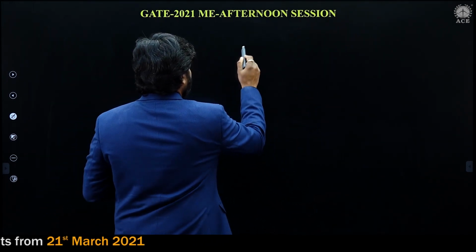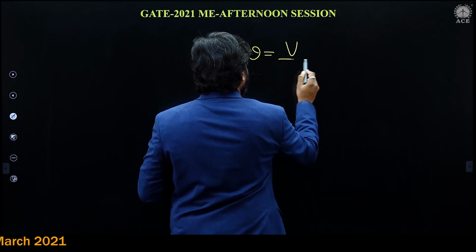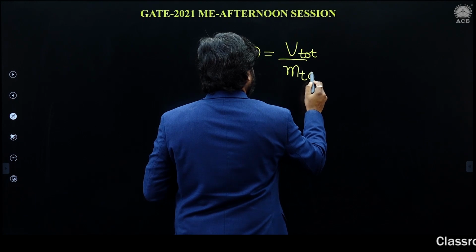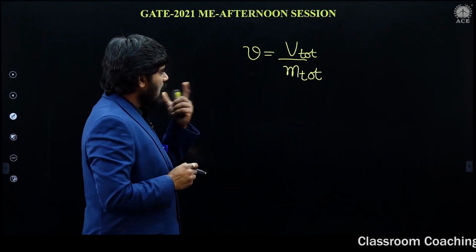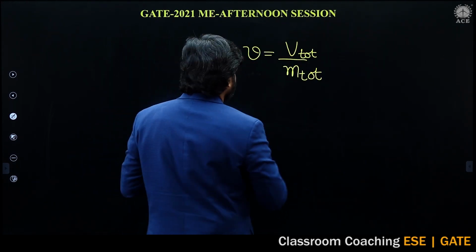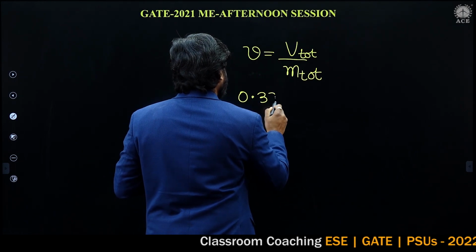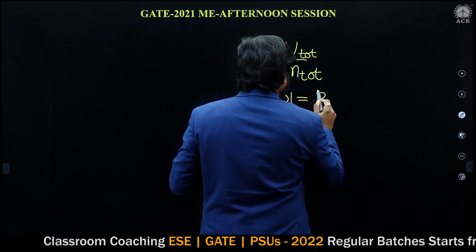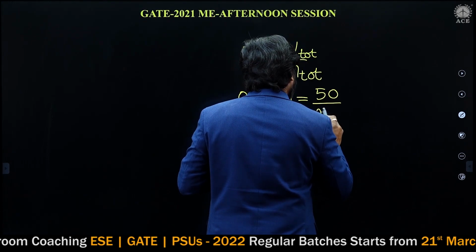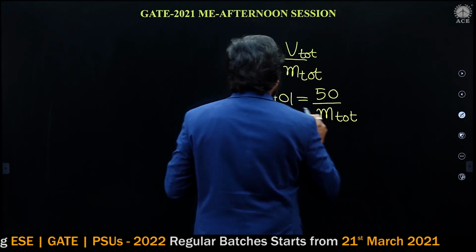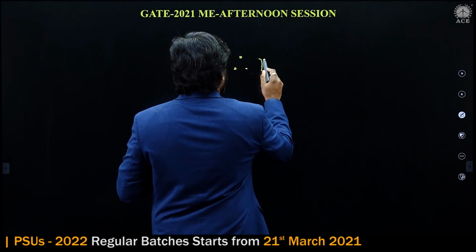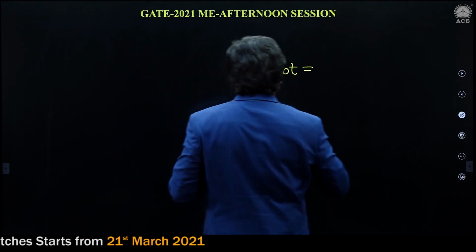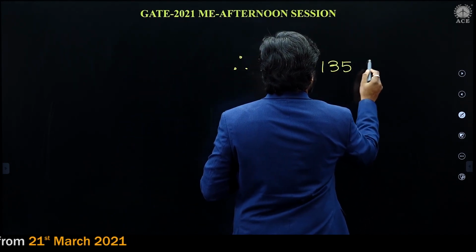We know specific volume is equal to total volume by total mass. Specific volume is 0.3701, equal to total volume 50 meter cube divided by total mass. Therefore, if you calculate the total mass, it is going to be 135 kgs.